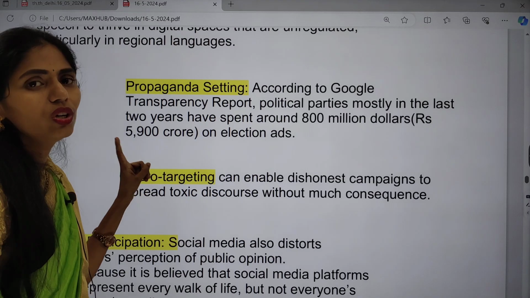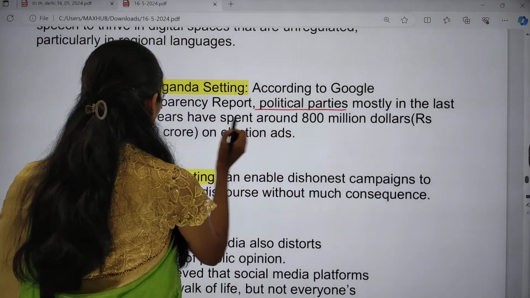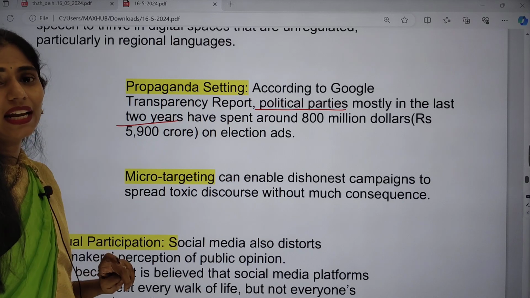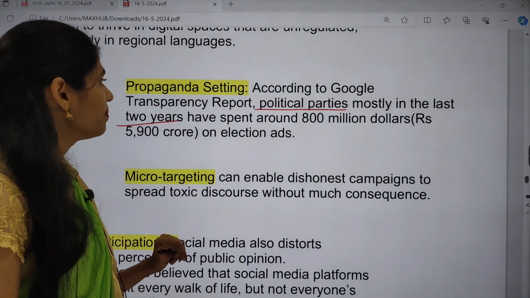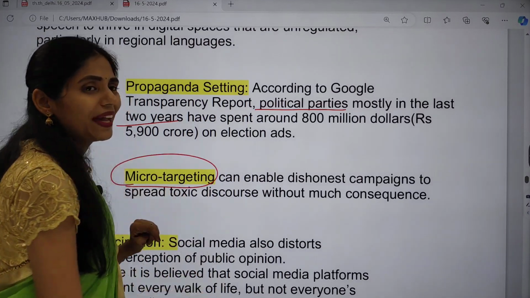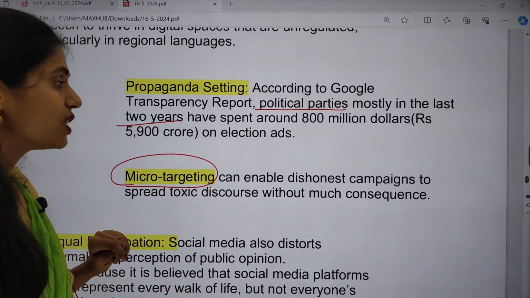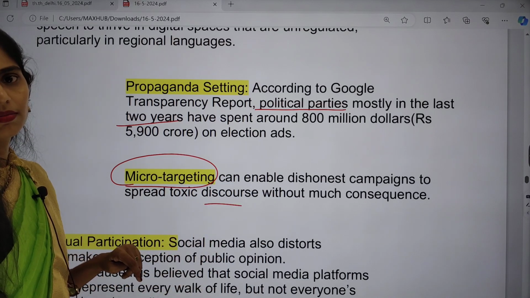And the next one is propaganda spending. According to the Google Transparency Report, political parties in the last 2 years have spent around $800 million on election ads only. And there is also micro targeting. Micro targeting enables dishonest campaigns to spread toxic discourse.